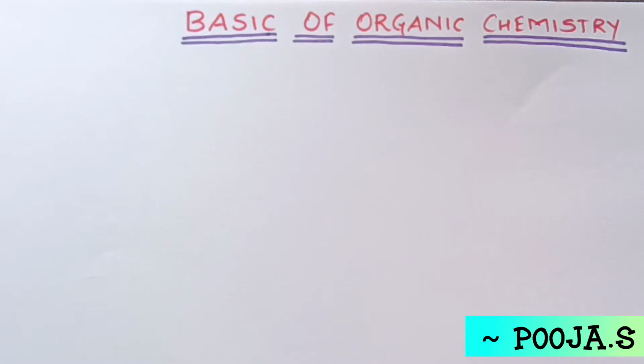So, the obvious next question is, among so many elements that we have in the periodic table, what is so unique about carbon that an entire branch of chemistry has been assigned to the study of carbon containing compounds? So let us see what is actually so special about carbon and what are its peculiarities.